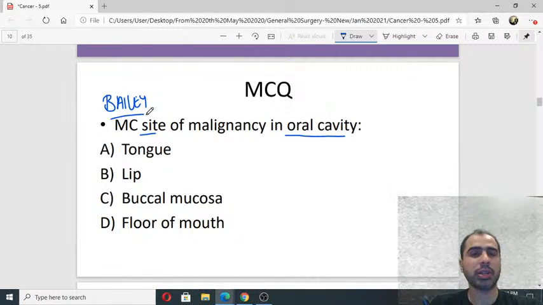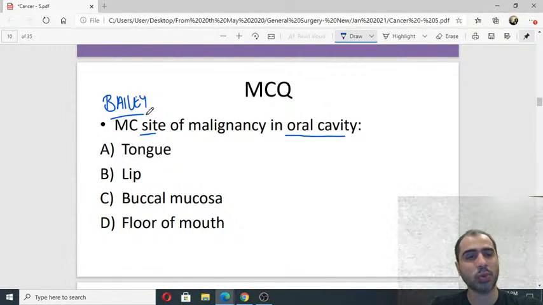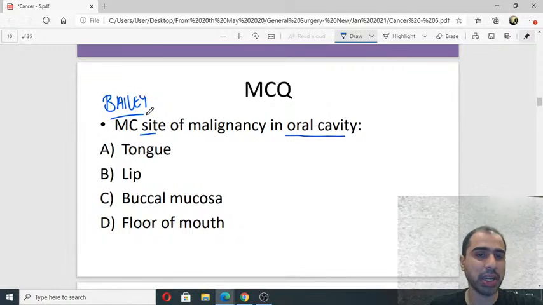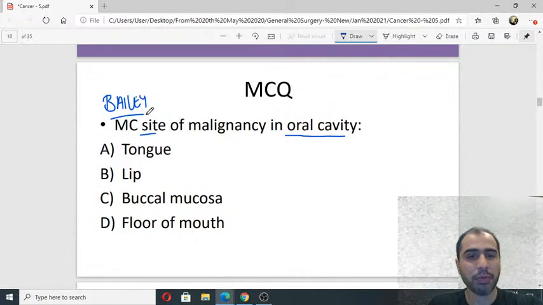So this is not specific to India. This is the overall worldwide most common site of oral malignancy. Of course, in India it's going to be a different answer, but if you get an MCQ, they are not going to ask you India. If they ask you India, then you go by what the PSM books say, because PSM books give a different answer and Bailey gives a different answer. Bailey gives you the overall worldwide distribution. Is it tongue, lip, buccal mucosa, or floor of the mouth?